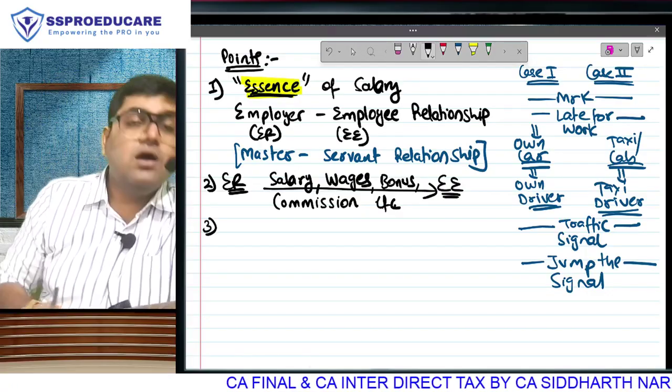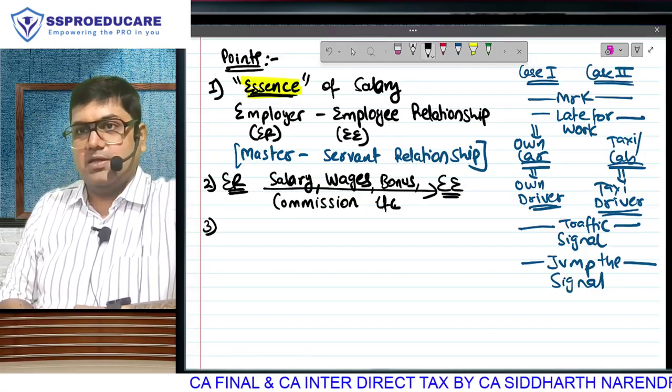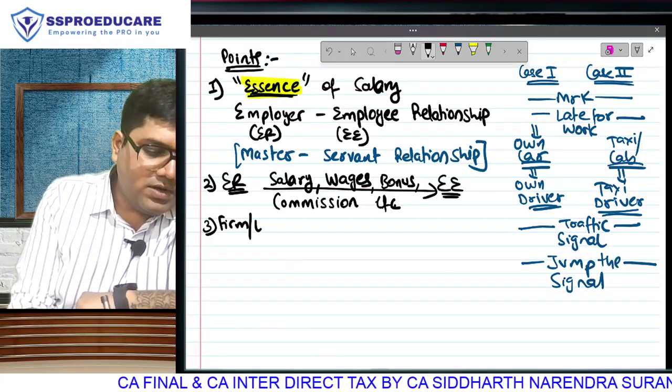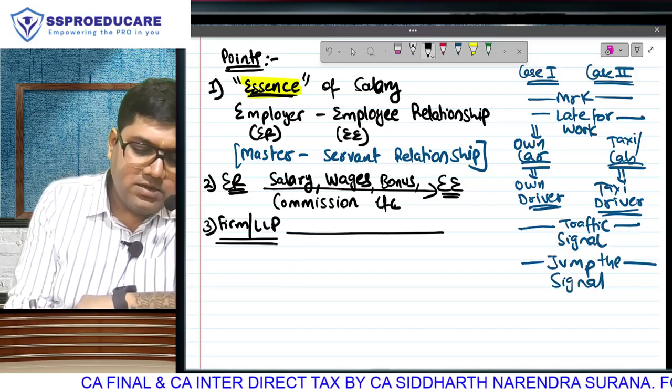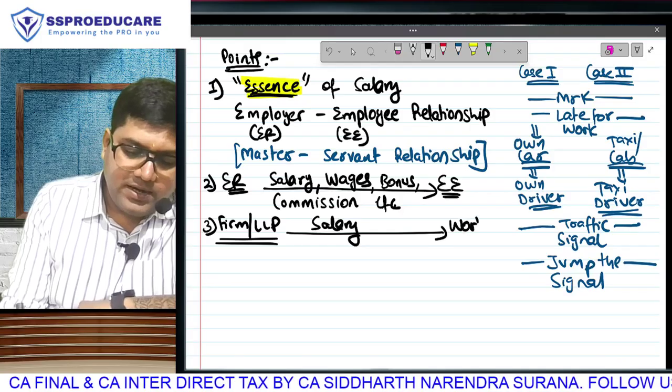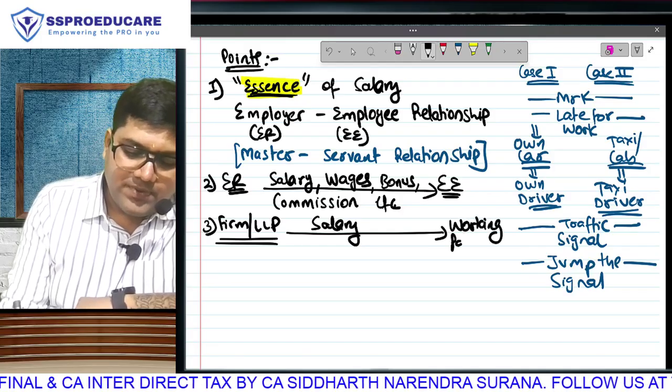This point will again be reconfirmed in the next point. Supposing there is a partnership firm or LLP which is paying salary, they should have the common sense to pay it only to working partners.